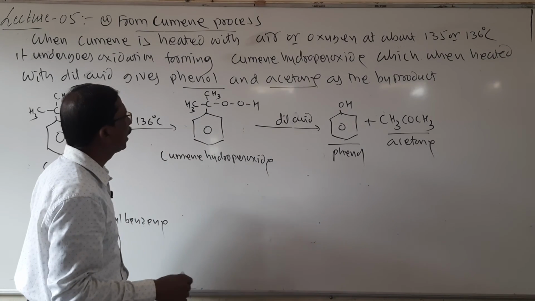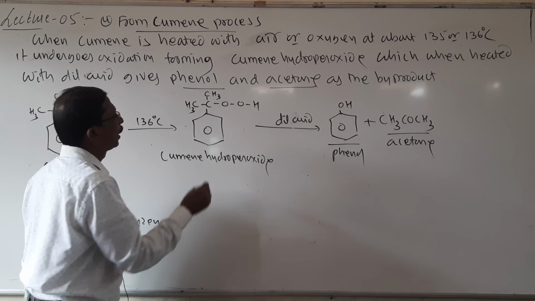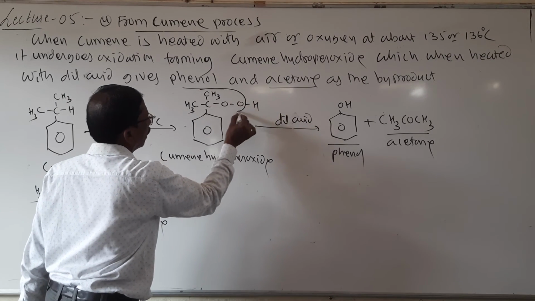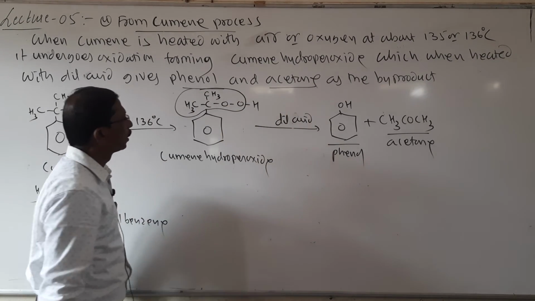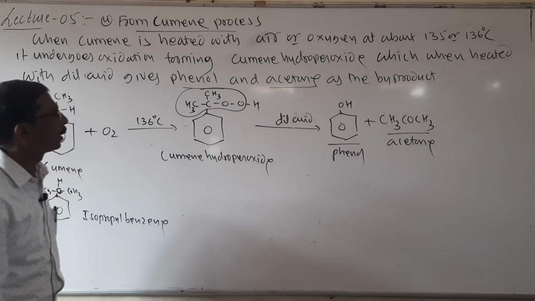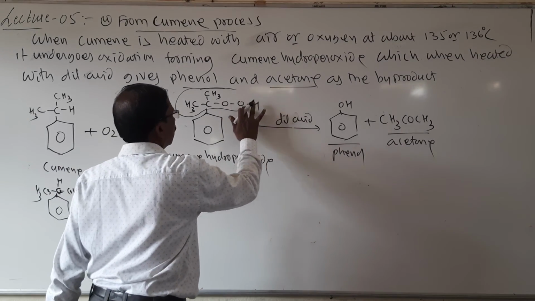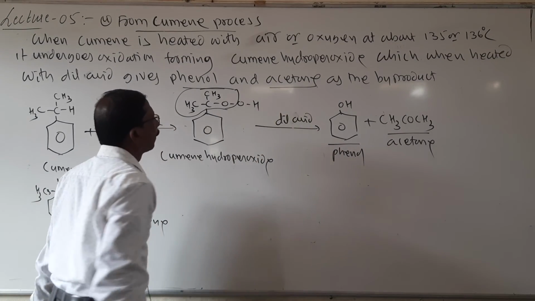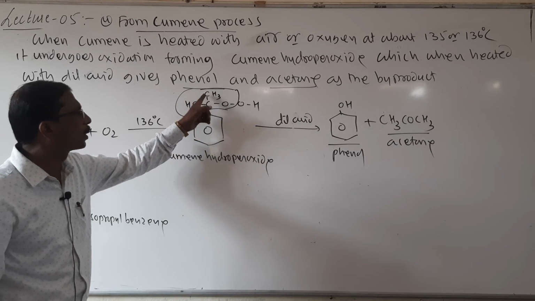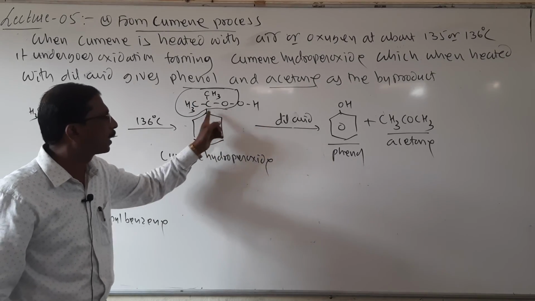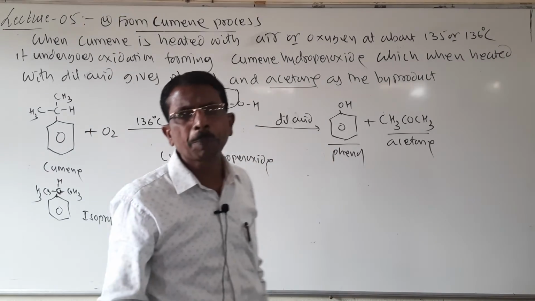This goes out, CH3, CO, CH3 is acetone, and OH attaches here. It is called the Cumin process.